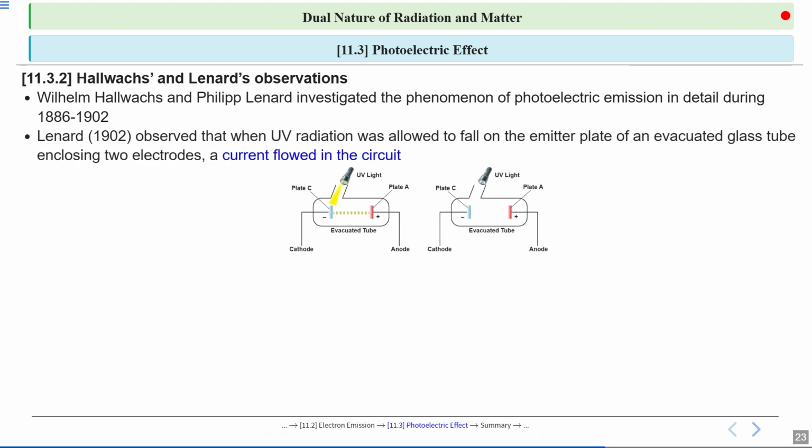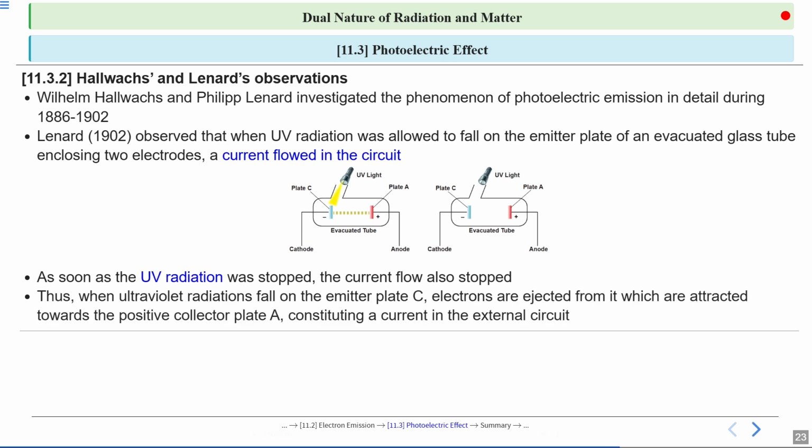Lenard in 1902 made a key observation. He found that when ultraviolet or UV radiation was directed onto the emitter plate inside a vacuum tube with two electrodes, a current started to flow in the circuit. Look at the figure. Here, the ultraviolet light hits the plate, and suddenly electricity flows. As soon as the ultraviolet radiation was stopped, the current flow also stopped.